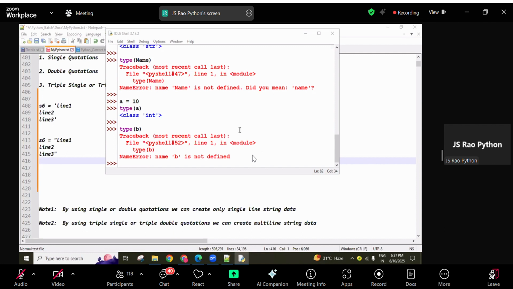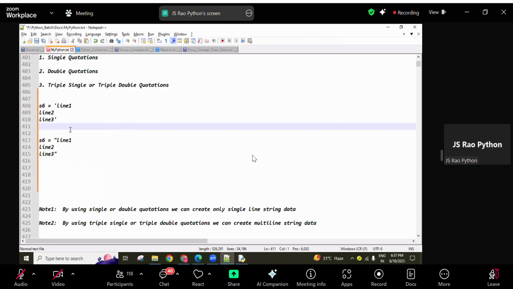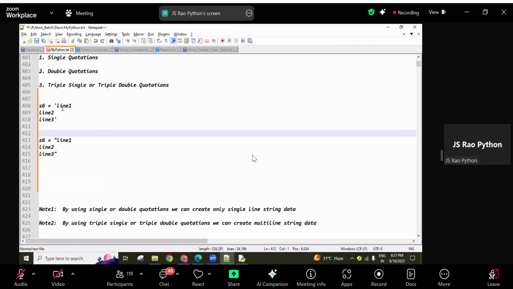So string is immutable data type concept. Right now I didn't discuss it about the string concept much more. We have a separate class for string. There number of rules I will explain for the string related. So many methods there, nearly 30 methods I will explain string related. 30 methods I will explain, guys.